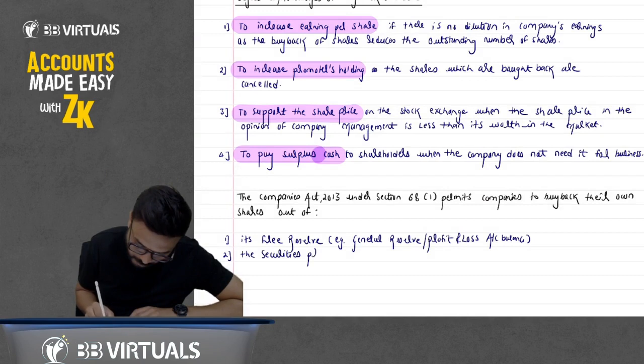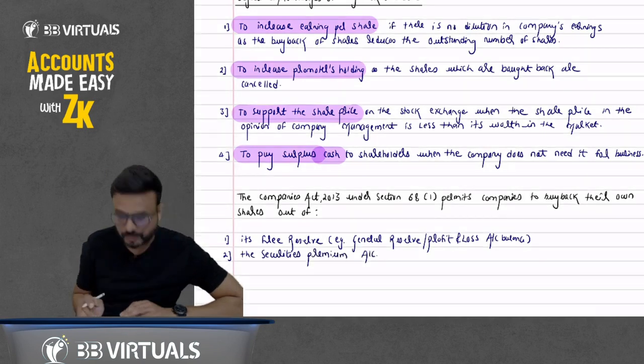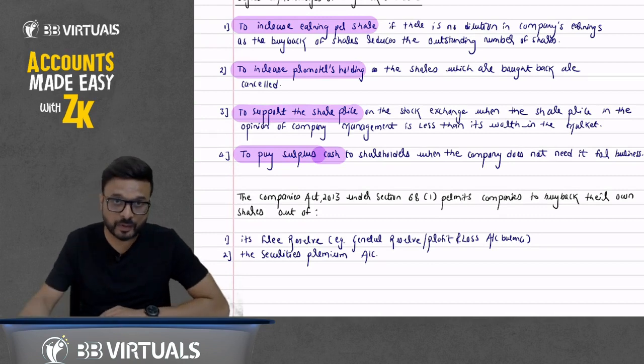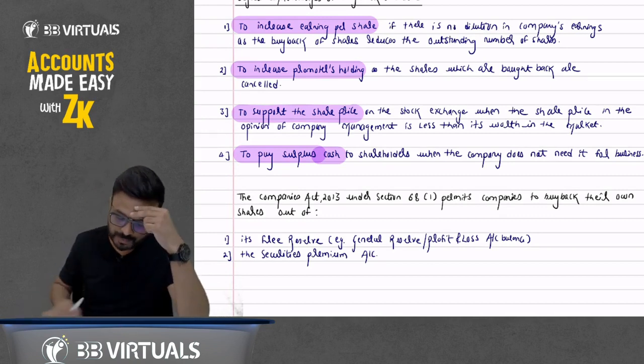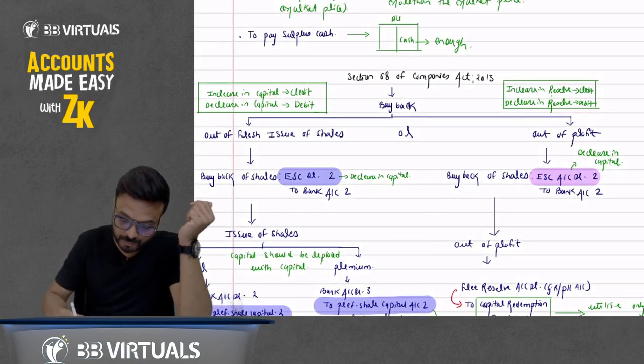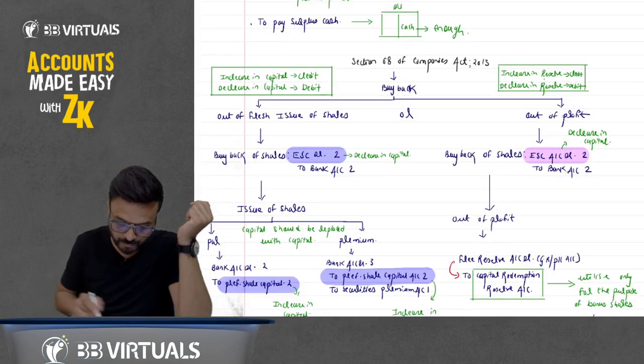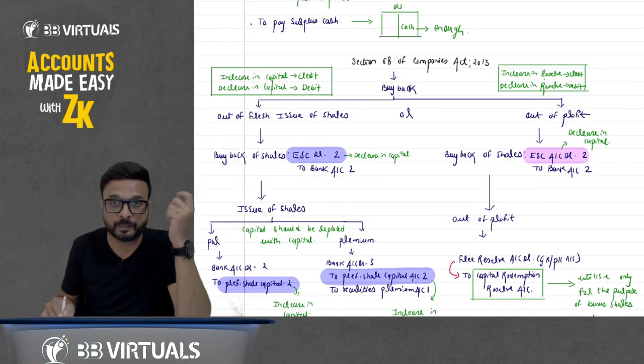Securities premium account. So when you see points number 1 and 2, you know that we can do the buyback out of fresh issue of shares, and out of profit.